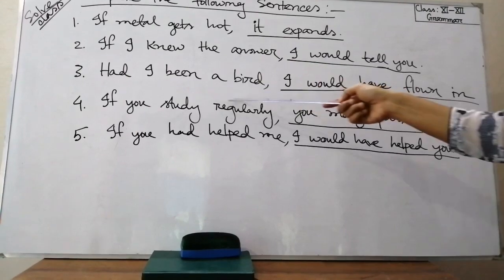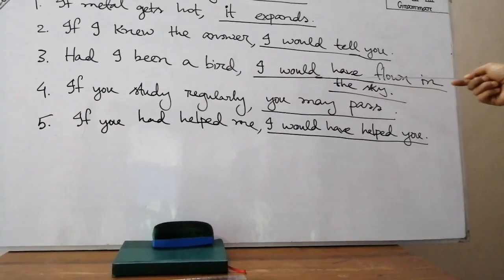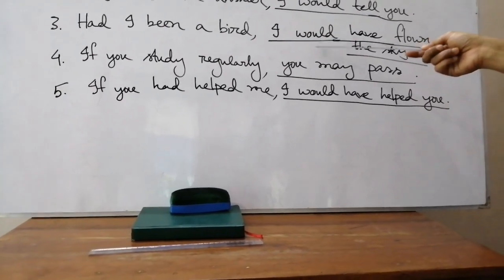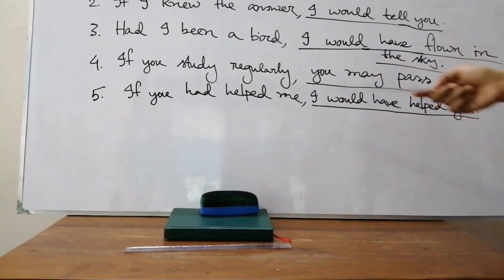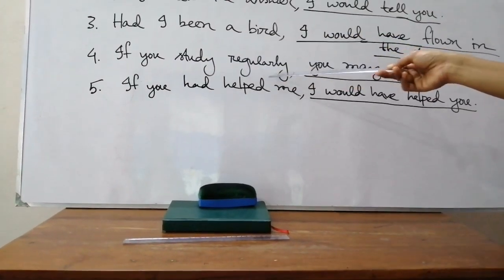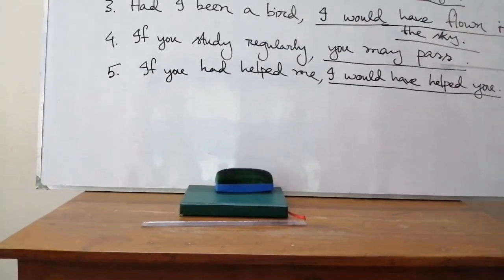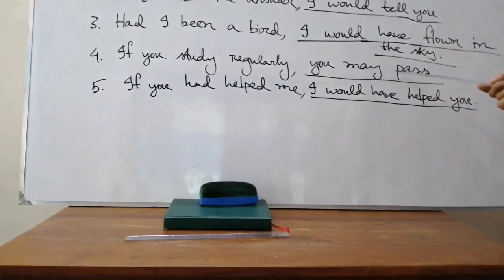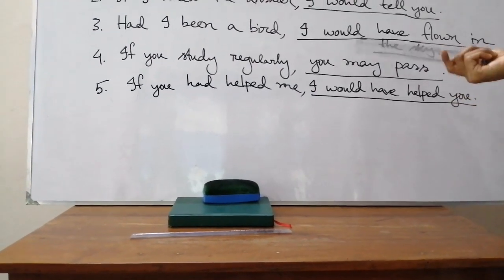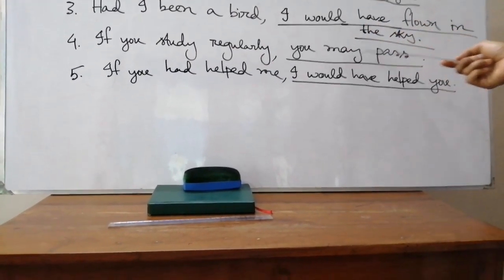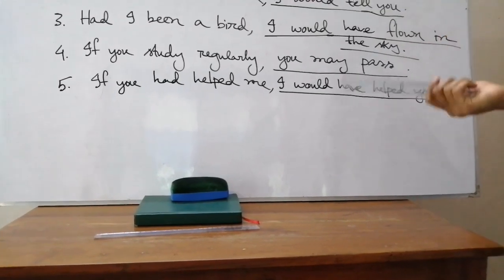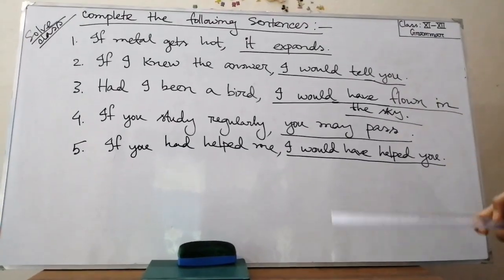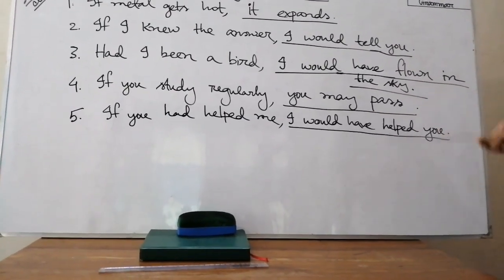Sentence number 3, had I been a bird, I have chosen here "I would have flown in the sky," and here you may write "could have flown" or "might have flown in the sky." Then sentence number 4, if you study regularly, I have chosen here "you may pass." You may write here "you will pass" or "you can pass." Okay, and you may write "if you study regularly you won't fail." In this way you may write, you may cut a good figure in the exam. In this way, following the structure, you can complete the sentences in your own way.